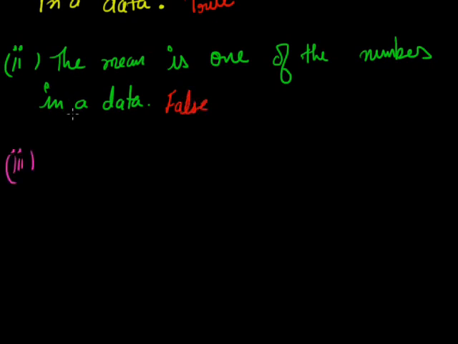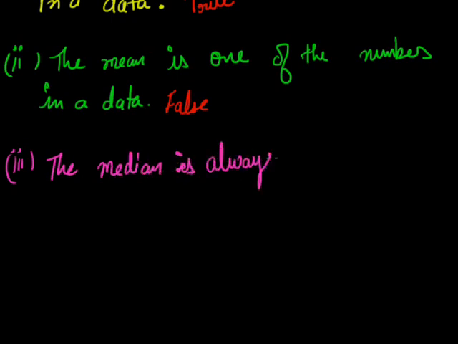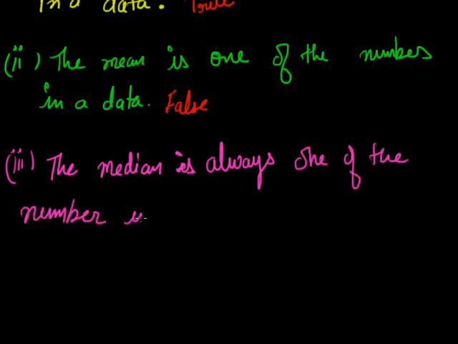Now the third part is, the median is always one of the numbers in a data. Now, yes, median is always one of the numbers in the given data, since first we arrange the numbers and then we find the number.